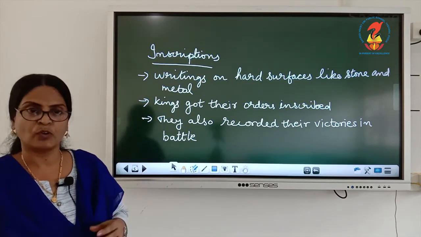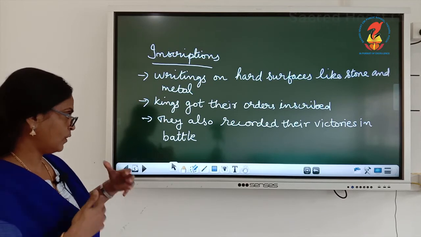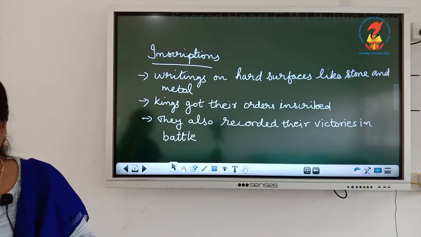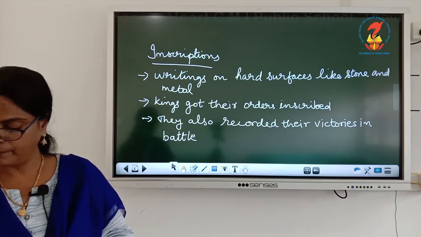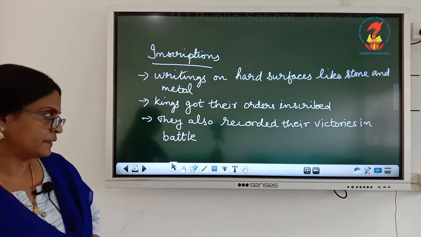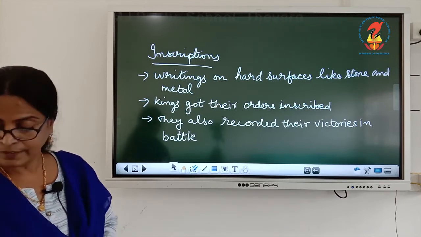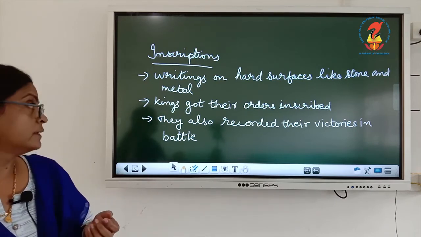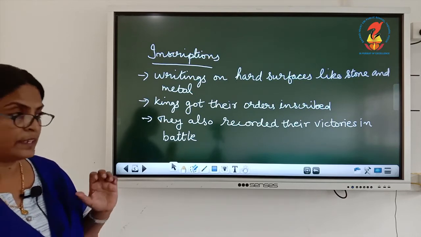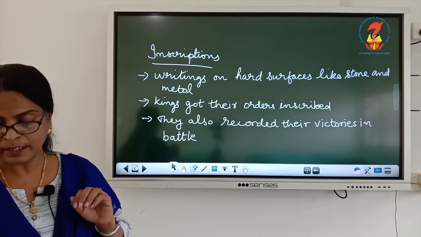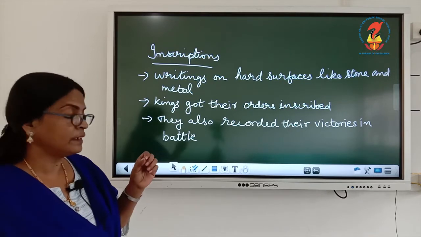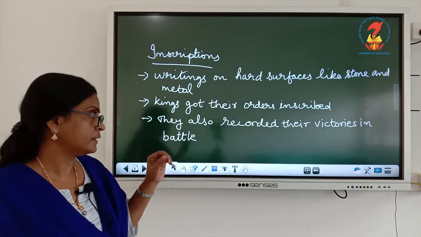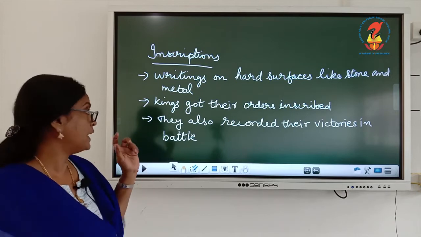Children, these inscriptions also provide us a lot of information. Children, you have to refer to page number 4 and 5 to understand this topic. Read thoroughly and underline the important terms like inscriptions and manuscripts, and you want to find out the difference between inscriptions and manuscripts. Manuscripts were written on palm leaves, whereas inscriptions were written on hard surfaces like stone and metals.